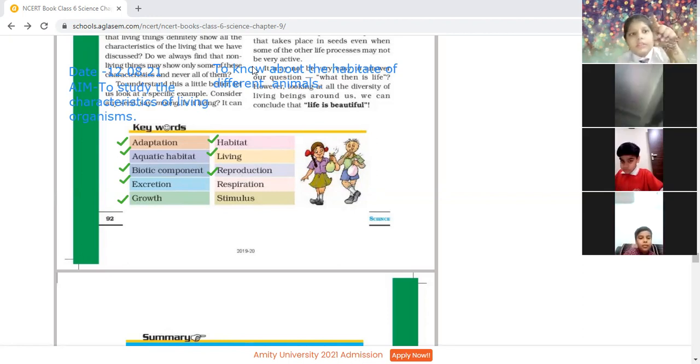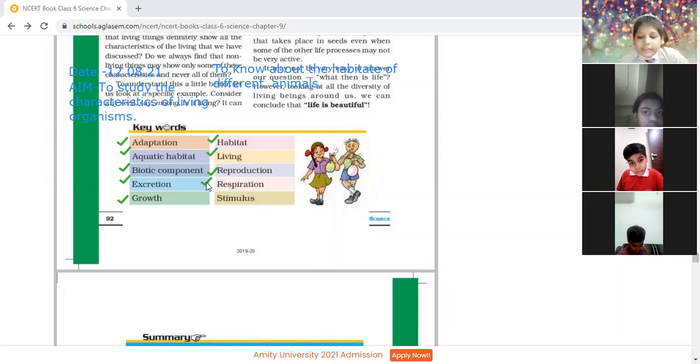Next is respiration. Yes, Tanishq. Next will be given by Charvi. The air moves from inside our body to outside. Breathing is a part of the process called respiration. In respiration, some of the oxygen... Beta, that is enough. Only we have to write down the definition over here. So that much is enough. It is on page number 88. Breathing is a part of the process called respiration.